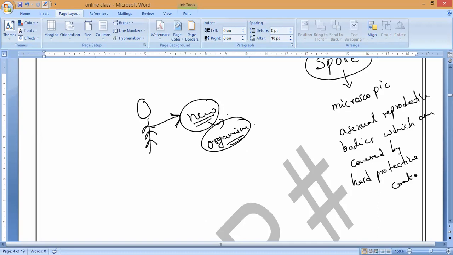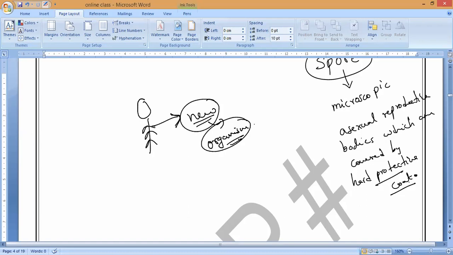So whatever hard protective coat I am saying, this coat enables the plant to survive under unfavorable conditions like lack of food, lack of water, and extremely hot temperatures. But if everything is favorable, like food is available, water is available, and the temperature is very suitable, then the spores will start to grow and produce new plants.